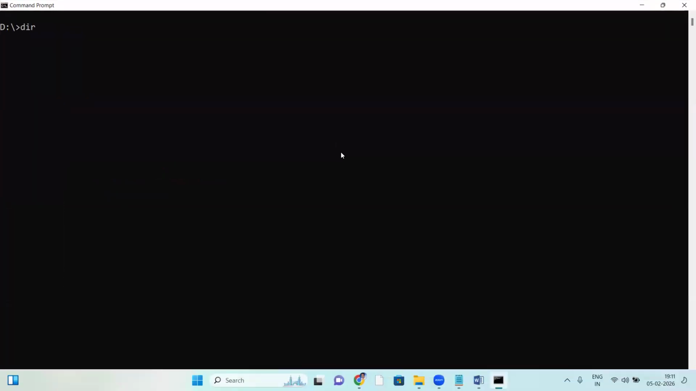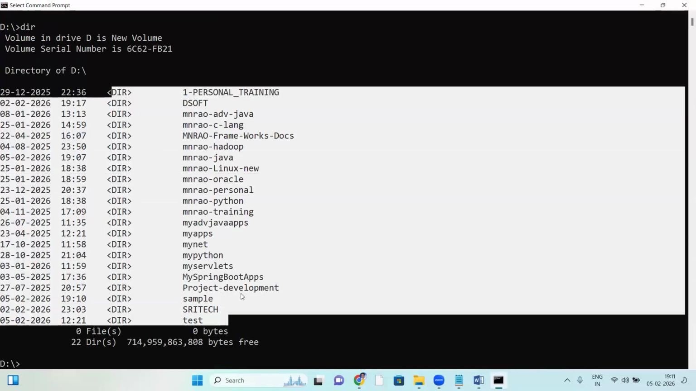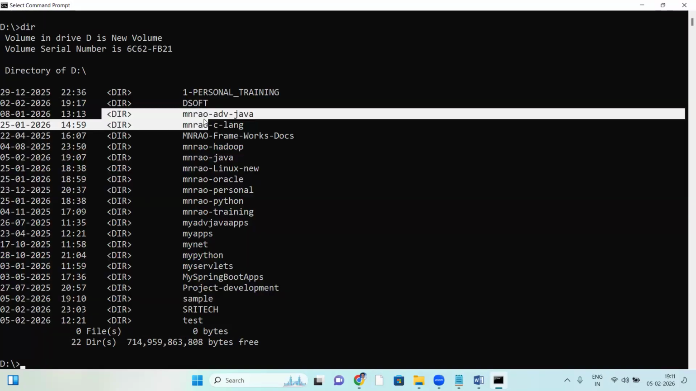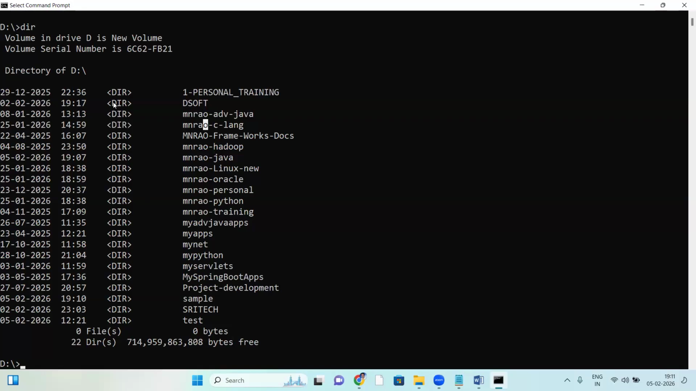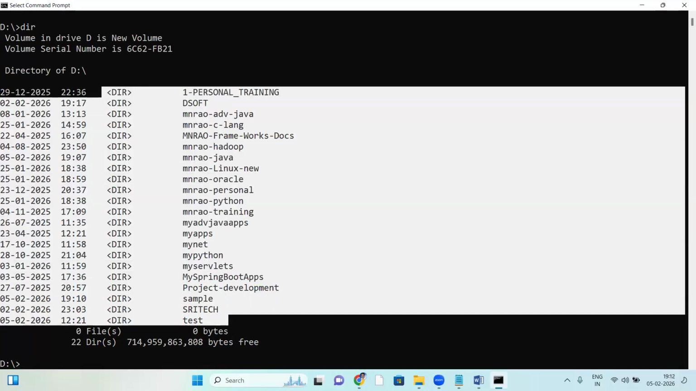Now, DIR shows the directory contents, the D drive contents. See, all these are D drive contents. DIR means directory. All the directories are here. What is a directory?